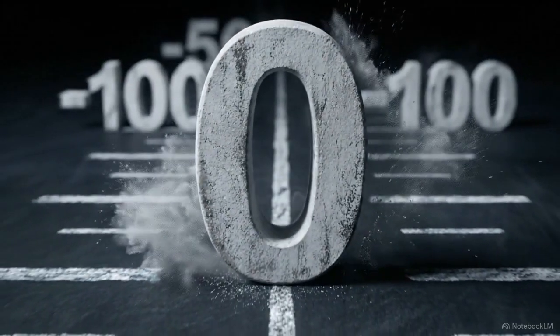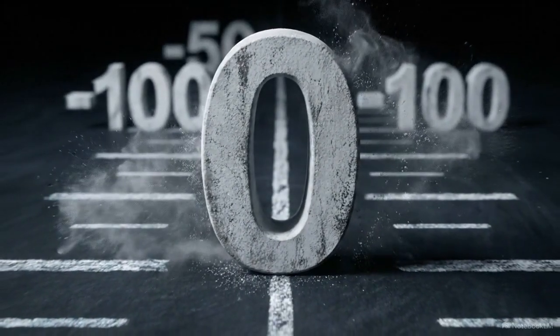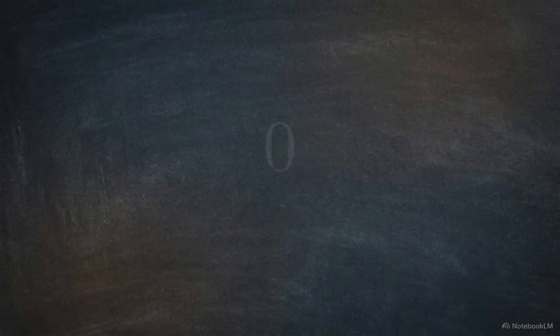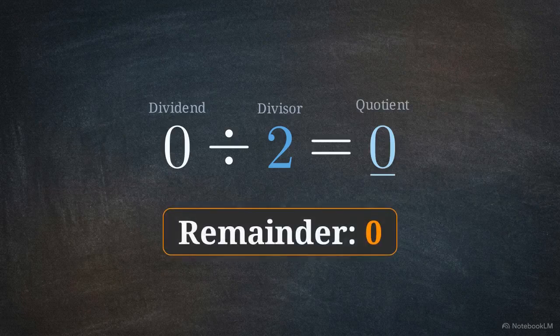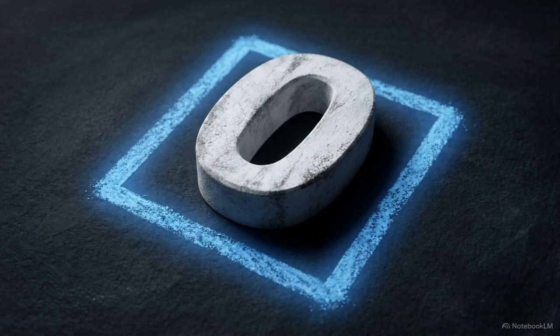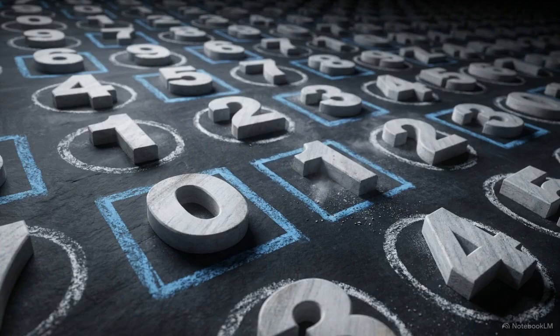But right in the middle of that timeline sits the number 0, and 0 often sparks a debate. Is nothing even, odd, or neither? The math gives us a definitive answer. If you take 0 and divide it by 2, the result is 0, with a remainder of 0. Because there is no leftover piece of 1, 0 is an even number. The law of perfect pairs remains constant across the entire number line. There are no exceptions, even for the concept of nothingness.